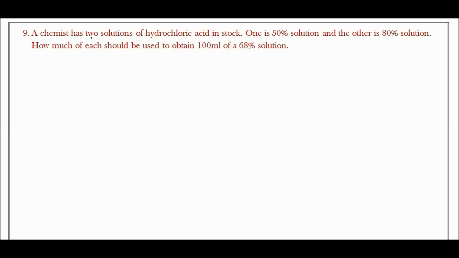Ninth one, a chemist has two solutions of hydrochloric acid, HCl, in stock. One is a 50% solution and another is an 80% solution. How much of each should be used to obtain 100 ml of a 68% solution? So we need to find 100 ml of 68% solution. We have to find this here.